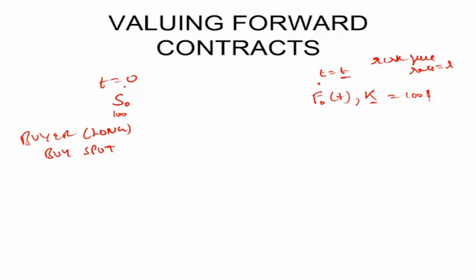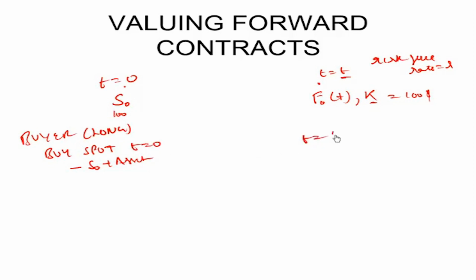We know he doesn't need the asset today, but in the worst case, if there is no forward contract available to him and he really needs the asset at t equal to T, he always has the option to just buy it today and keep it with himself till t equal to T. If he buys the asset in the spot market, he will have to pay a price equal to S0 and he will receive the asset. This is what will happen at t equal to 0.